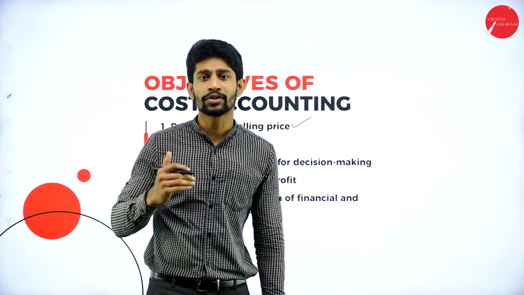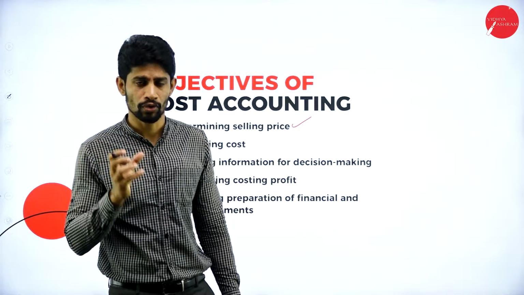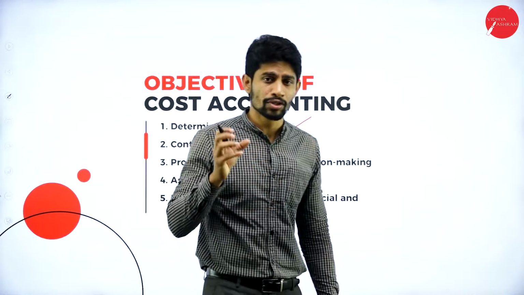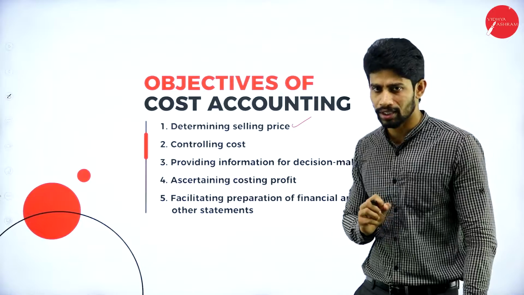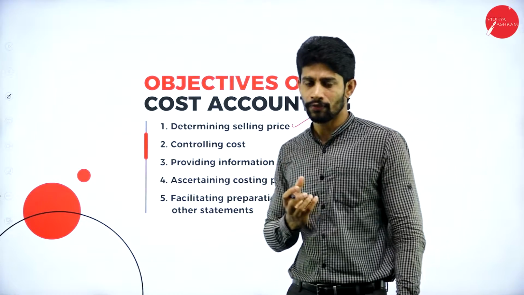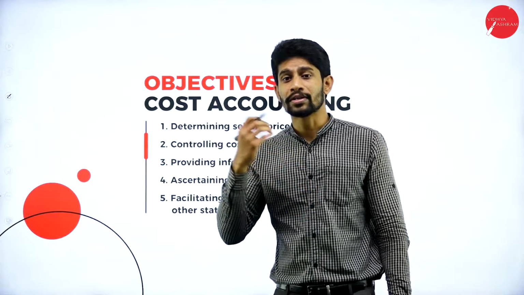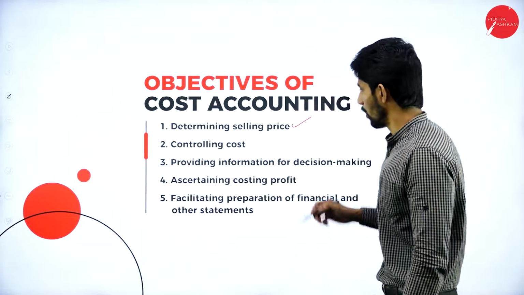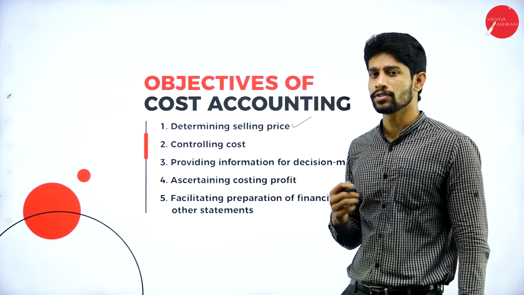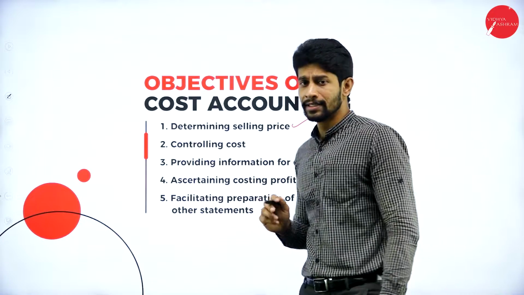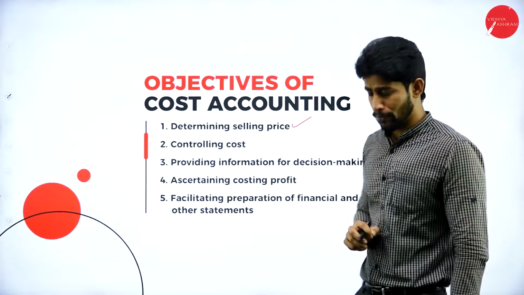So at the end you are going to total the expenditure. There you will get to know the total cost incurred to produce a product. Based on the total cost, you are going to determine the selling price of a particular product. So the main objective of maintaining cost accounting is determining the selling price of a product.